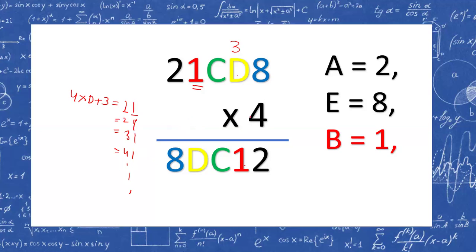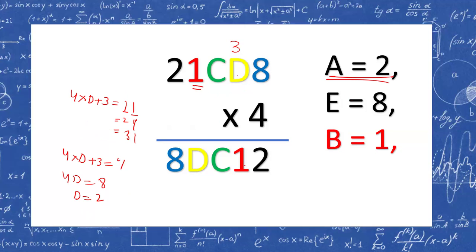It cannot be 41 because in that case we have 4 9s are 36 plus 3, 39. It is not possible. So 41 is not possible. Let's see if 31 is possible. If we take 4D plus 3 is equal to 11, then 4D is equal to 8 and D is equal to 2, which we already have. The value of A is 2, so D cannot be 2.